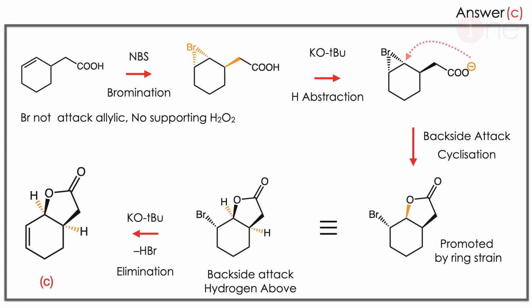So with the attack from one face, what happens is that the hydrogen goes one way and the bromine goes the other. Then the same base can abstract the proton, minus HBr. So the final elimination product will come. Since both groups are on the same side, the hydrogens are on the other side of the ring. So the product is C.